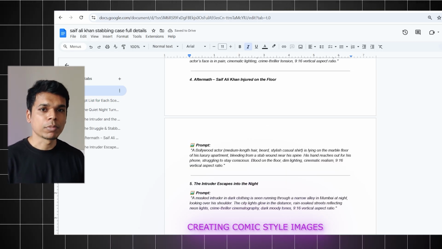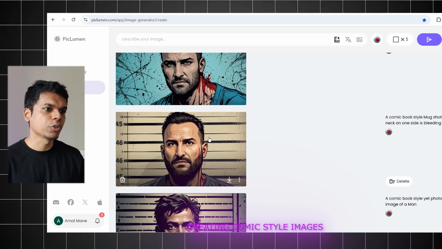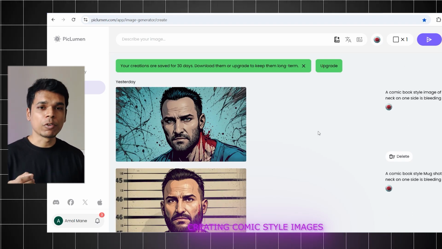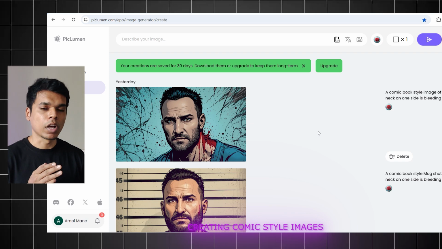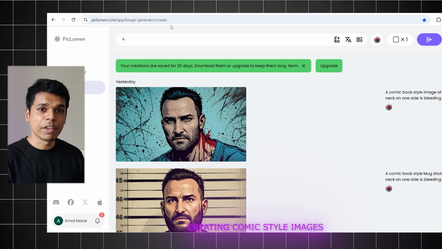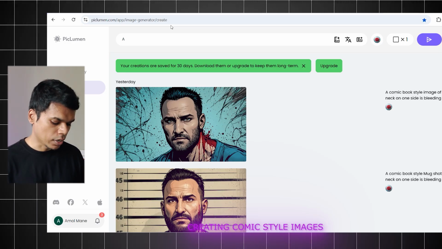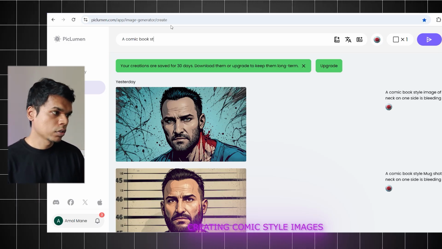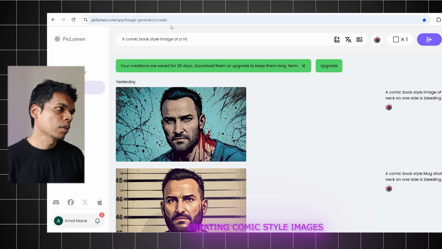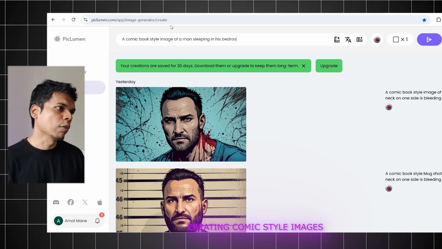Once you have got all the prompts, you have to head over to Piclumen. I have already created these images, but I'll show you creating a fresh image. According to our story, I want to create an image where Saif Ali Khan is sleeping in his bedroom. Either you can use the prompts given by ChatGPT or you can create your own prompts. Now, I want a comic book style image of a man sleeping in his bedroom.